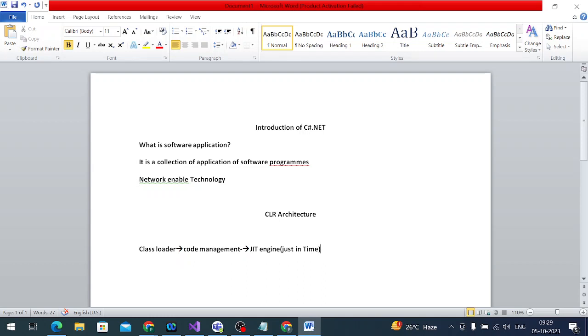Different applications are available in the just-in-time engine. That is what is called the compiler. This just-in-time compiler, the JIT engine compiler, is a software application. Got it? So understood, right? Yes, sir. Right, so this is the main thing.